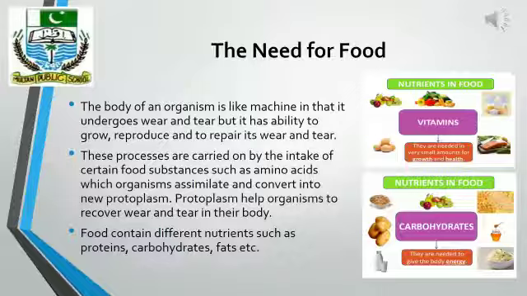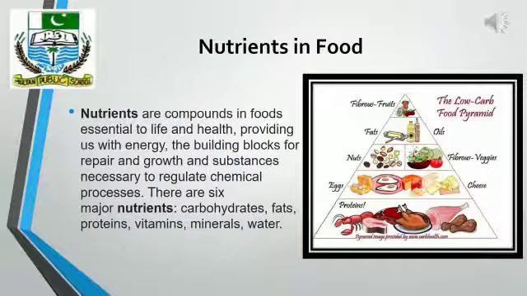They also play a role in different chemical processes taking place within the body. As I have told you, our food contains different nutrients. So what are nutrients? Nutrients are those compounds in foods that are essential to life and health, providing us with energy, the building blocks for repair and growth, and substances necessary to regulate chemical processes.